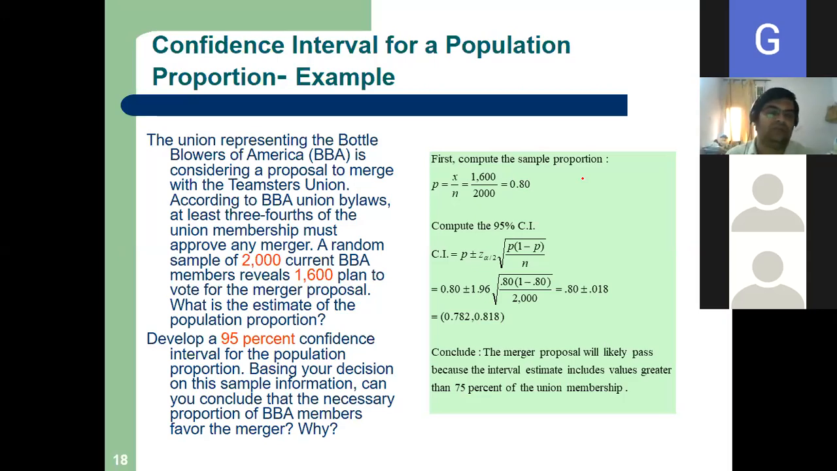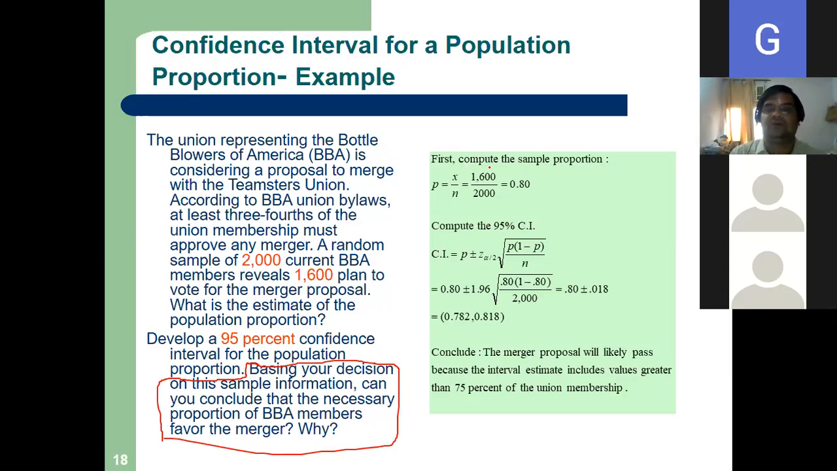Now develop a 95% confidence interval for the population proportion. Clear? Just take this as the condition of the problem: if it is more than 75%, there will be a merger. Okay, that is our condition. Clear? Let us start.